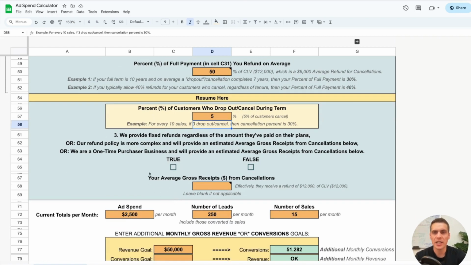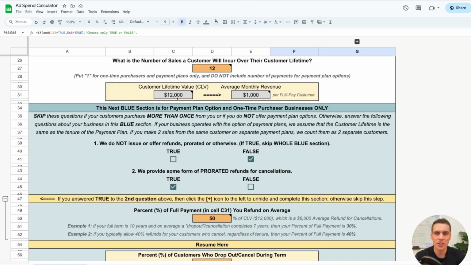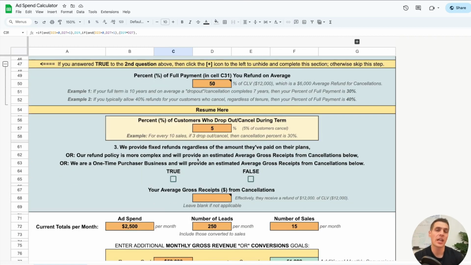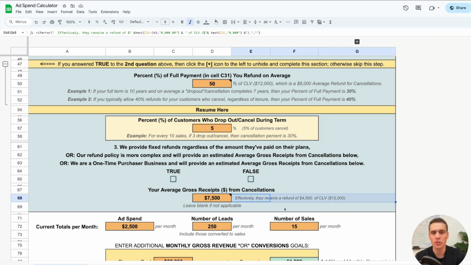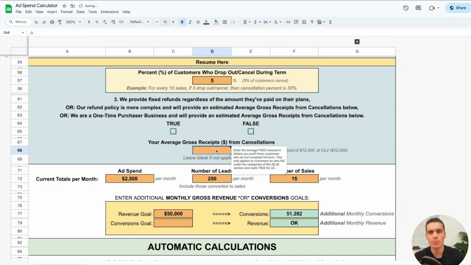And then number 3 is simply where you put a typical gross receipts amount from your cancellations. So let's say your customer lifetime value is typically $12,000, but for customers who drop out or cancel, perhaps they end up paying you on average only $7,500 of that $12,000. So effectively, that's a $4,500 refund. You only use this number 3 if you want to manually enter how much cancellations typically pay you. But we're not going to put a manual number here. We're simply going to say false down here.